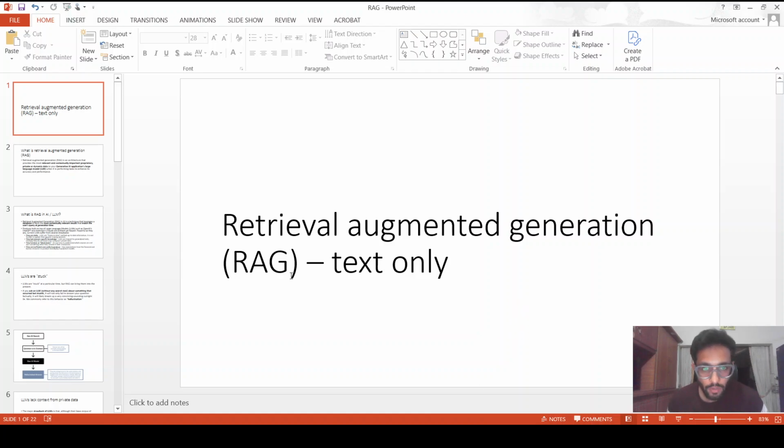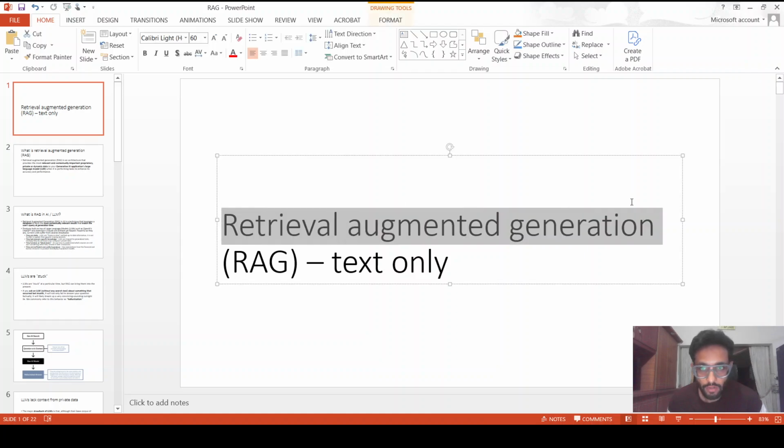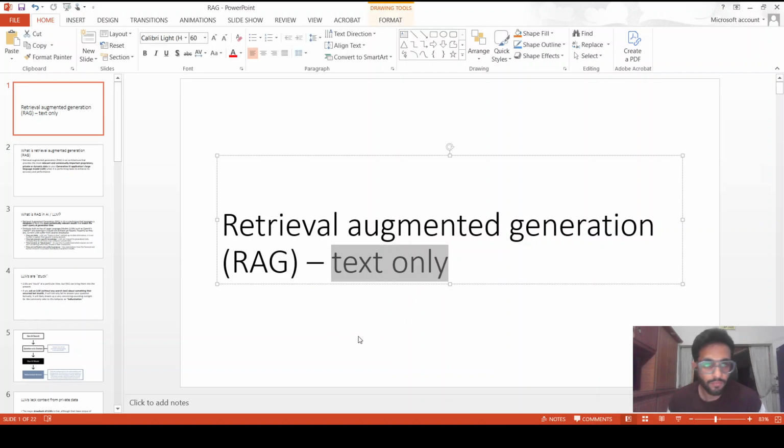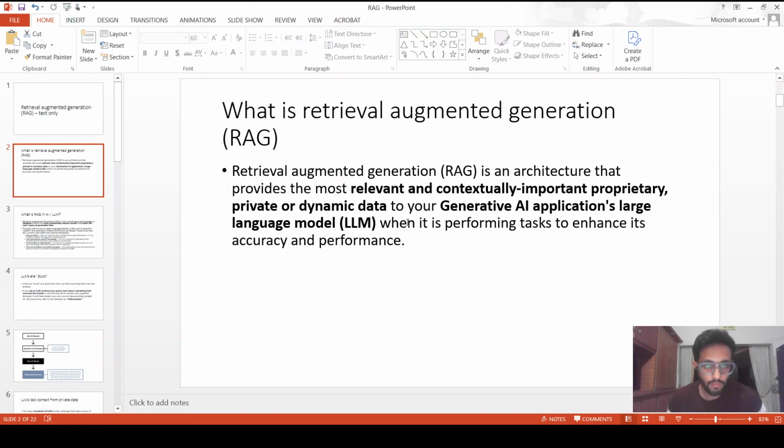So in this demo lecture, we are going to cover Retrieval-Augmented Generation, RAG, and due to the time limitations, we are only covering the text part. We are not going into multimodalities as we are limited on time. So firstly, let's try to understand why RAG is even required.